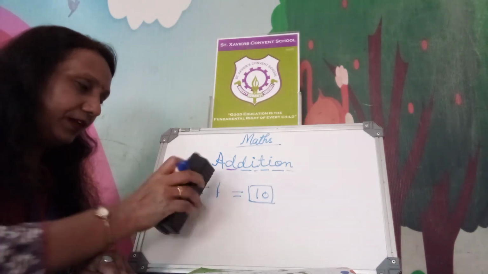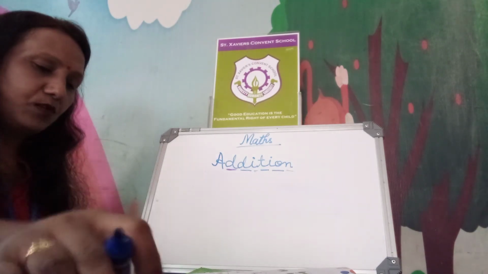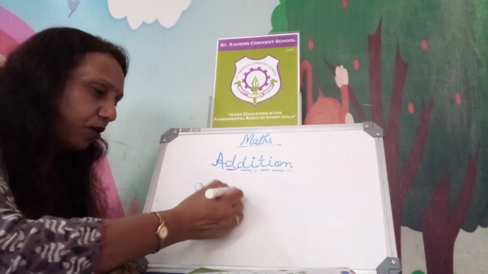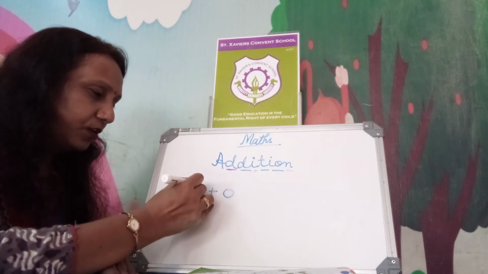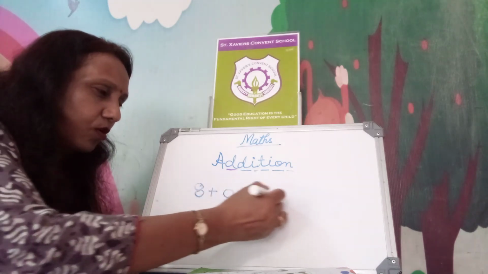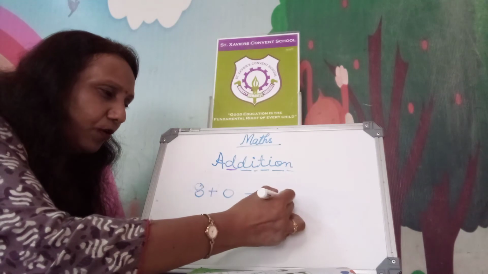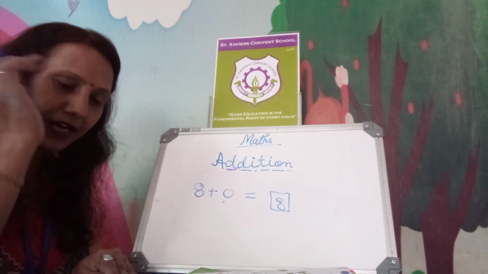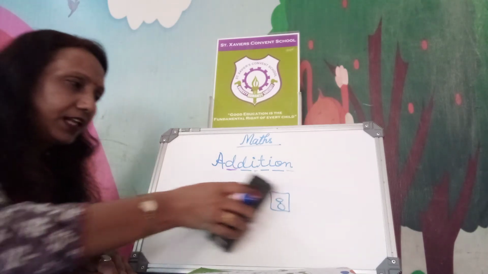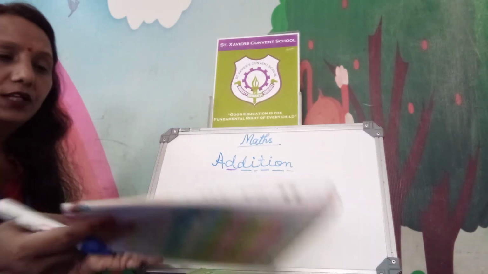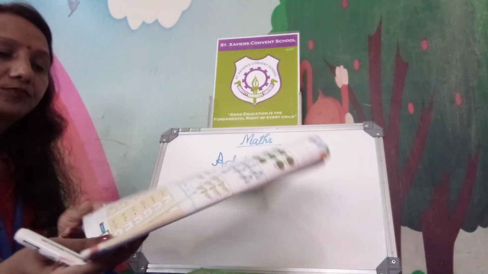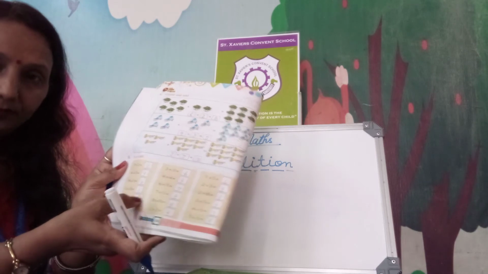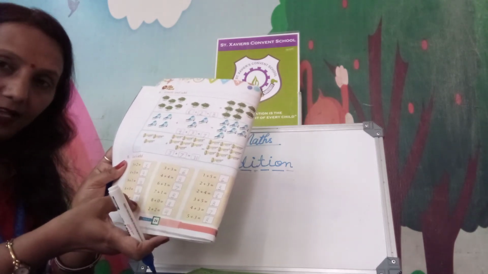Okay? Similarly, in the next question you see 8 plus 0. What will be the answer? Do you have to draw 8? No. The answer will be only 8, because 0 is nothing. You have to keep in mind that 0 is nothing. Okay? This way you can do this addition. Just add all the numbers and write the answer. Okay?